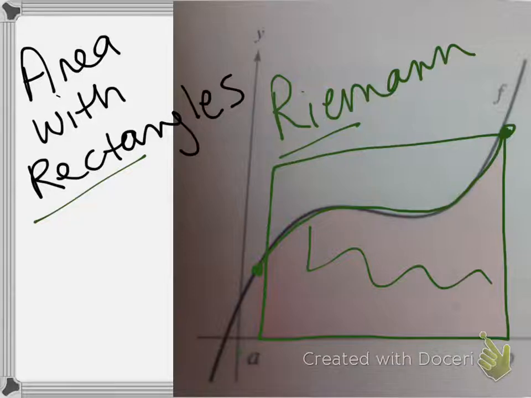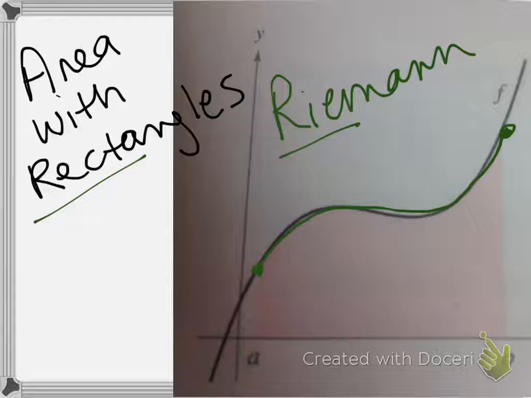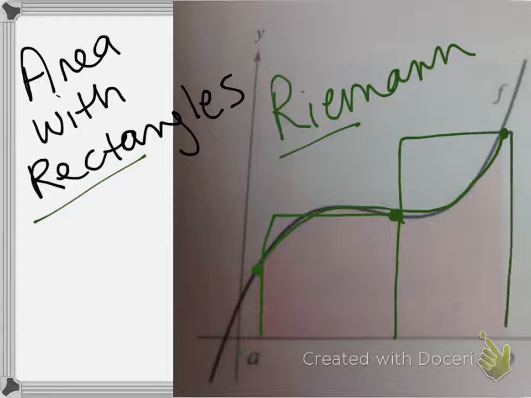Hopefully you would say no, that's a horrible approximation. Who wants to have that much error? What if I took my two endpoints, divided it in half, and made two giant rectangles? Is that a good approximation? You would probably say no, but it is better than what we had.